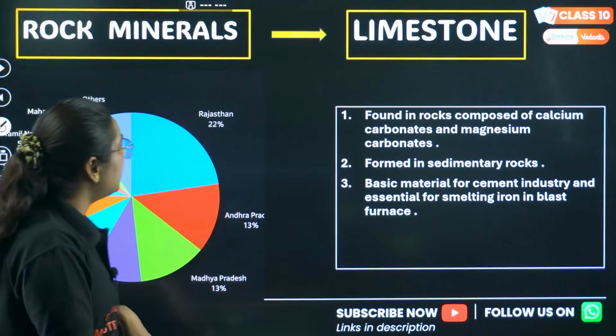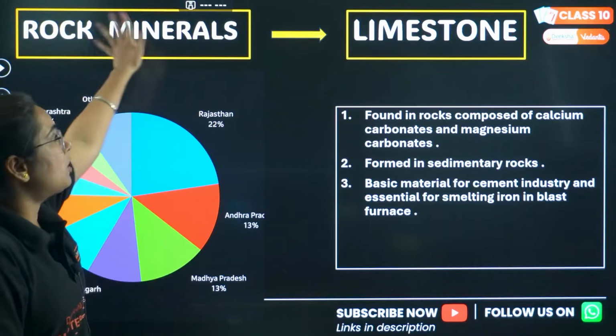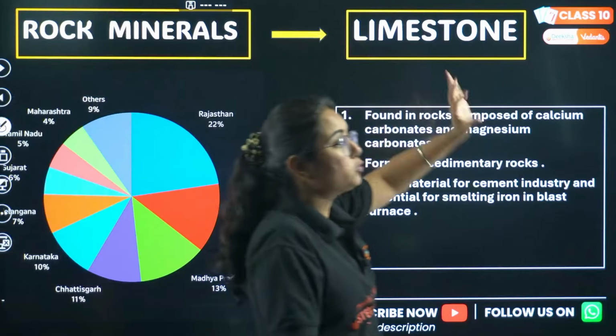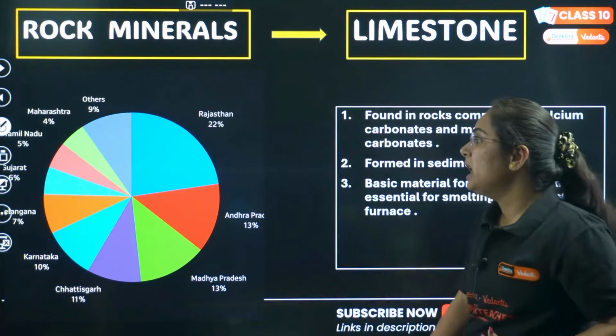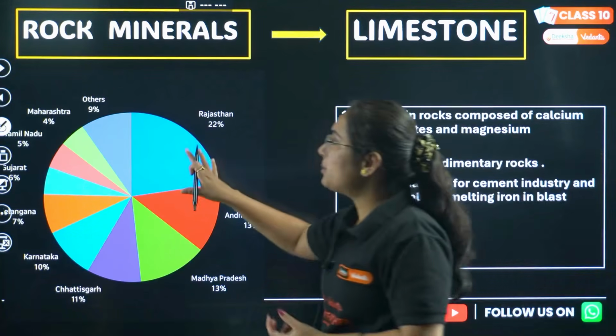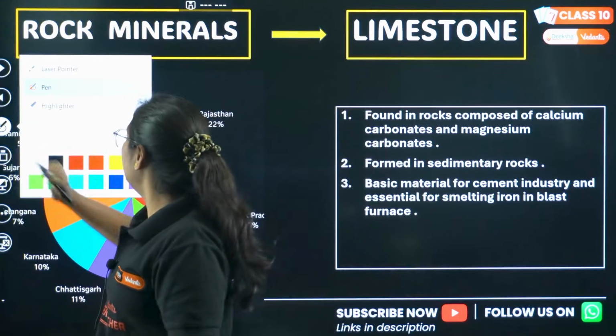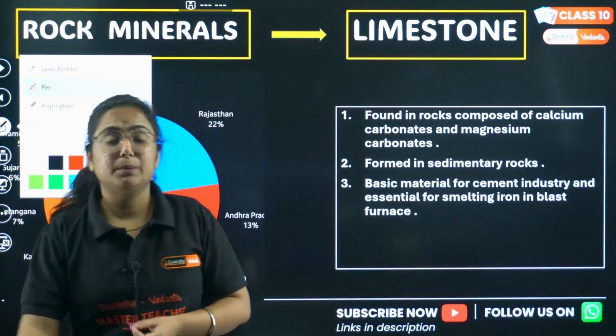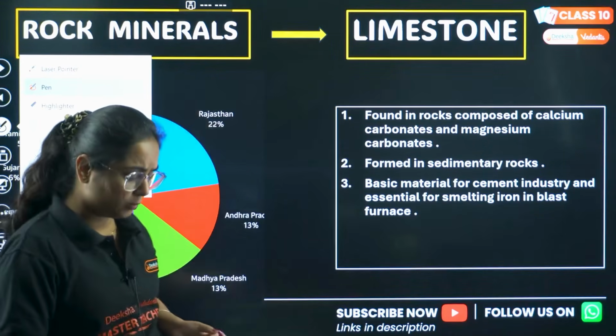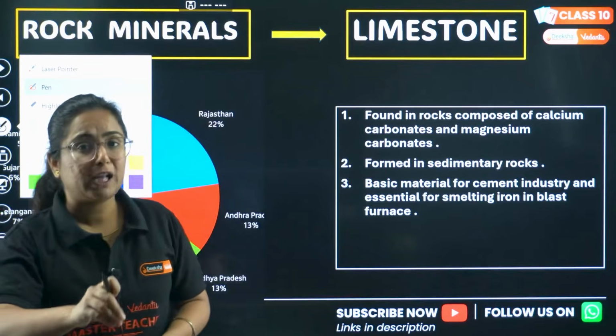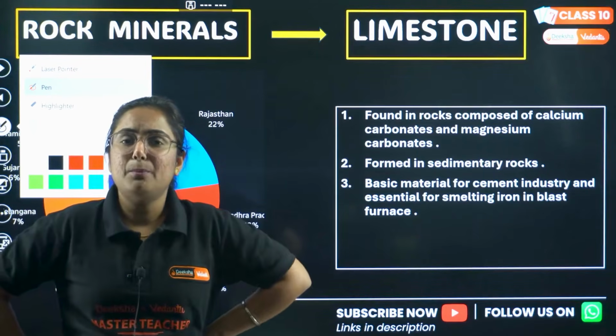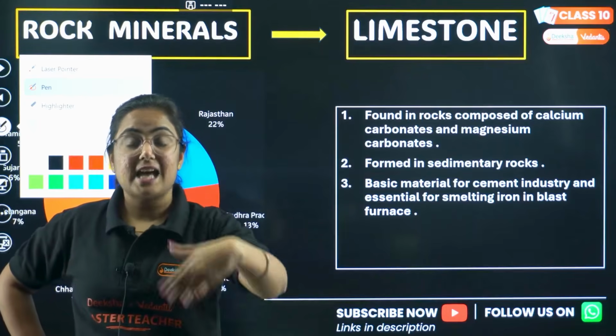That's it. Now moving to the next rock mineral, that is limestone, chuna pathar as we call it here. Rajasthan is the major producing state of limestone in India. Do you know that this is a mineral which we can see as a rock itself?